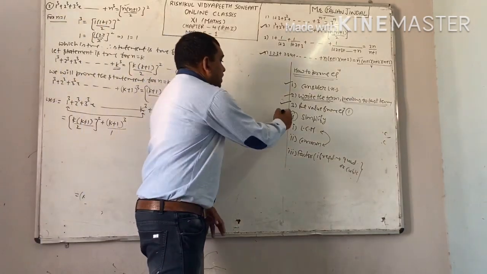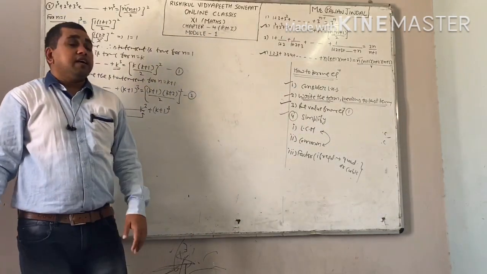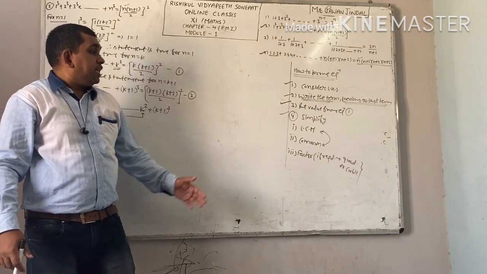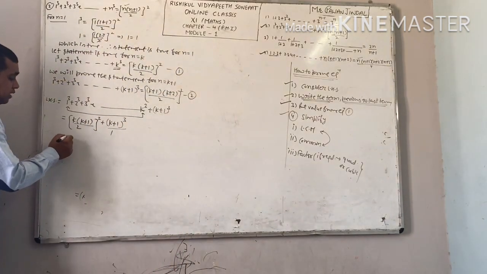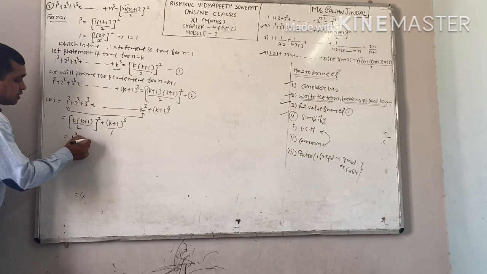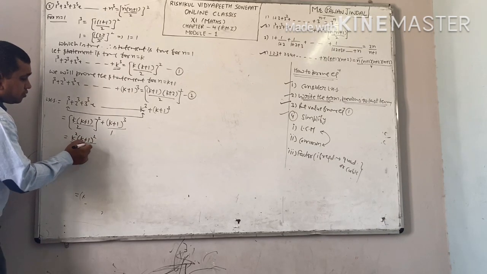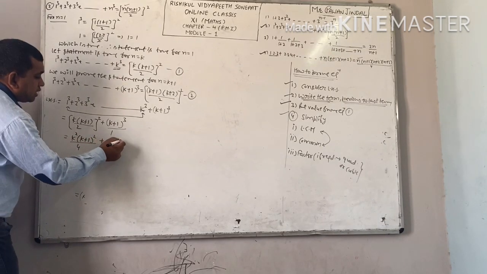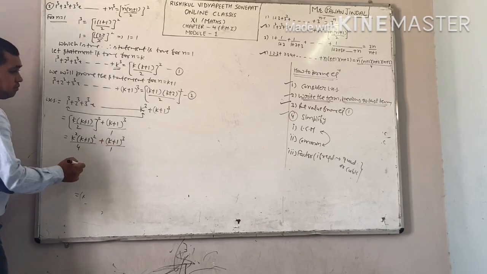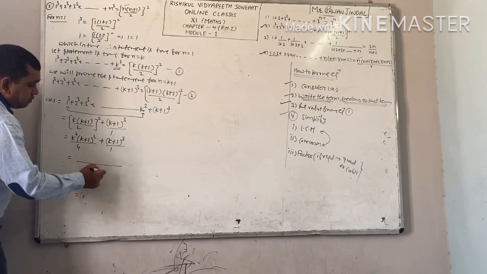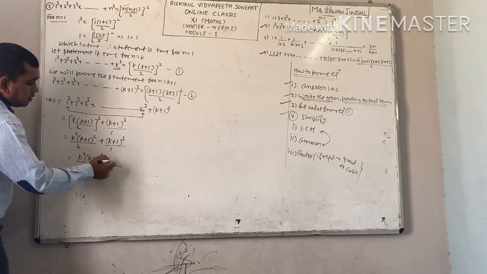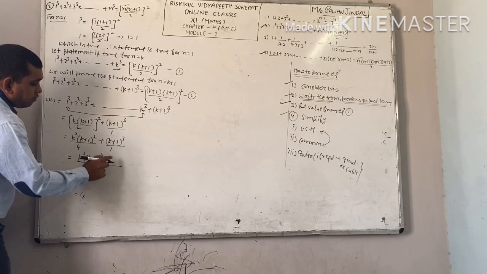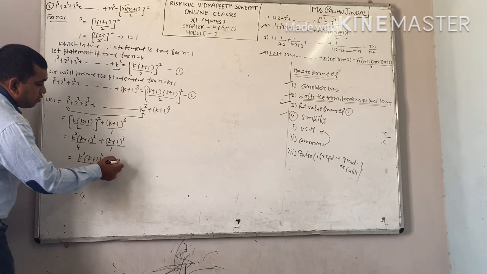Last step is simplify, and for simplification we again have 3 steps. First is LCM, second is common, third is factor. For taking LCM, open the bracket: k square into k plus 1 whole square upon 4, plus k plus 1 whole cube. Now take LCM. 4 is your LCM. You will get 4 into k plus 1 whole cube.